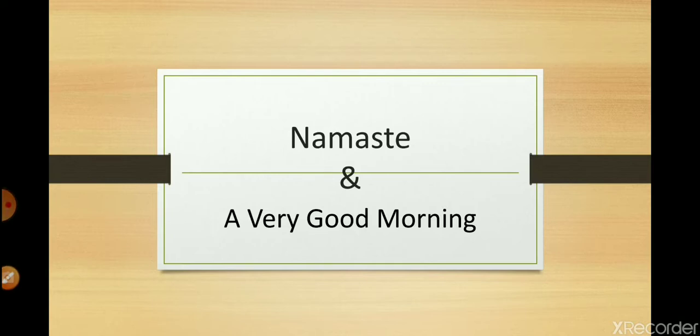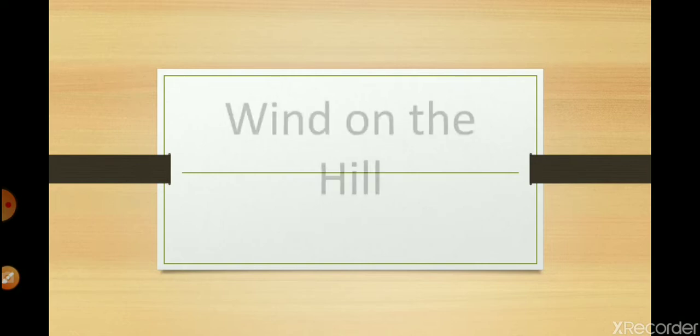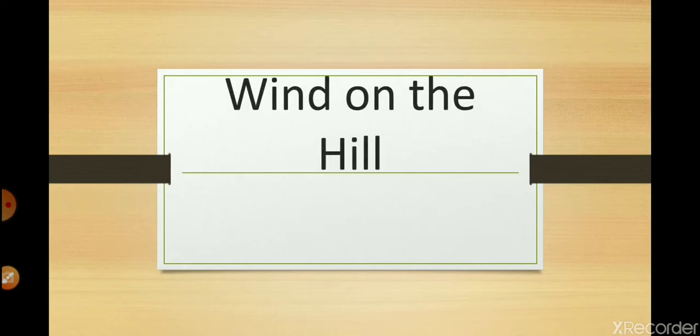As you all know, we are through with the chapter Birbal Identifies the Thief, and today we are going to begin with the poem Wind on the Hill. And this poem has been written by A.A. Milne. Now, the full name of the poet is Alan Alexander Milne.